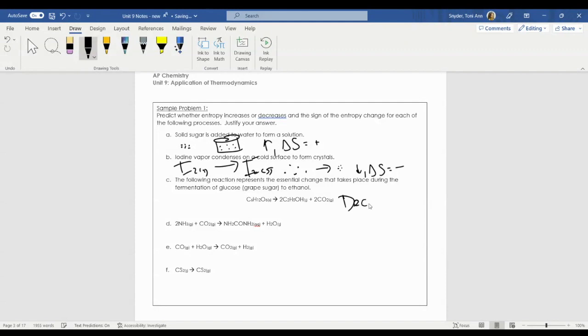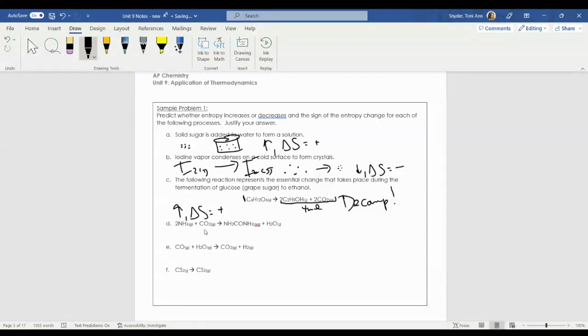I have 1 mole of glucose that's breaking down into 2 moles of ethanol and 2 moles of CO2. So I have 4 moles of products total. If I'm producing more products, this has an increase in entropy. My delta S is going to be positive. Things like to break down, so because it's breaking down, the entropy of the system is increasing.